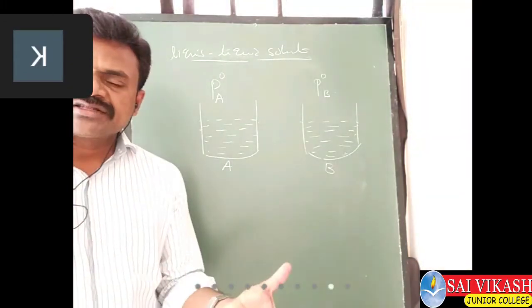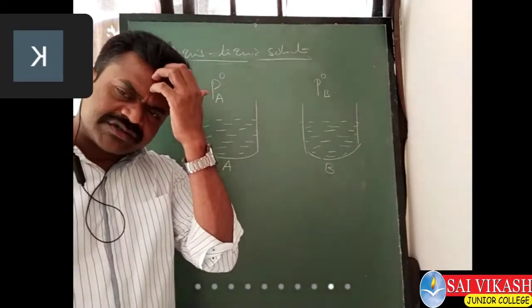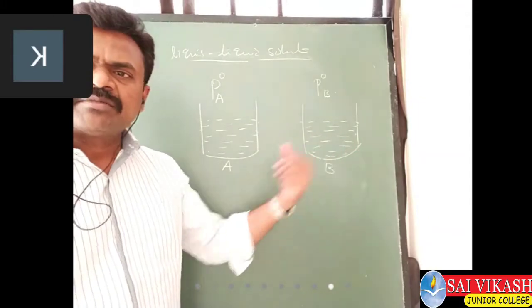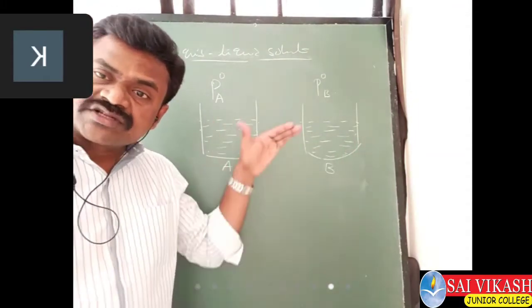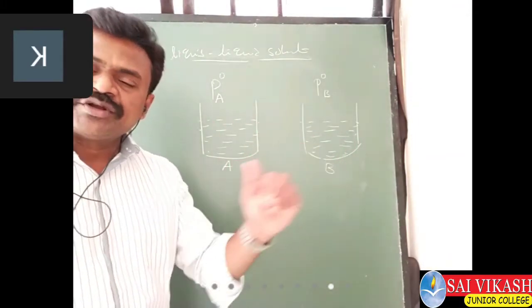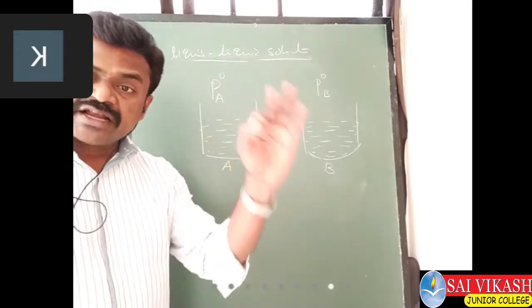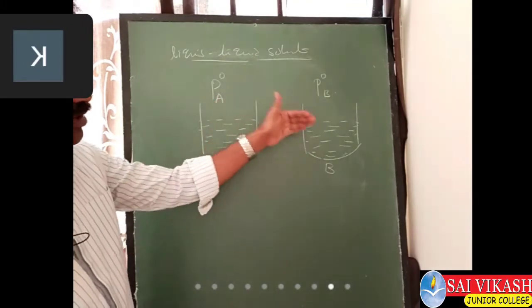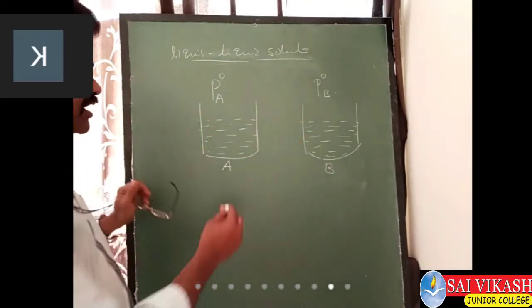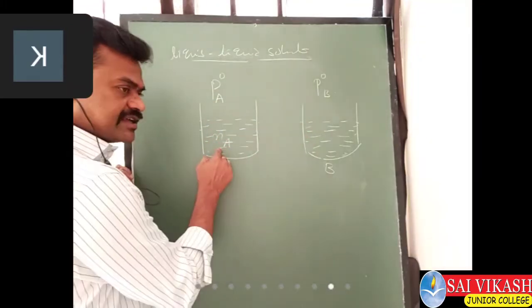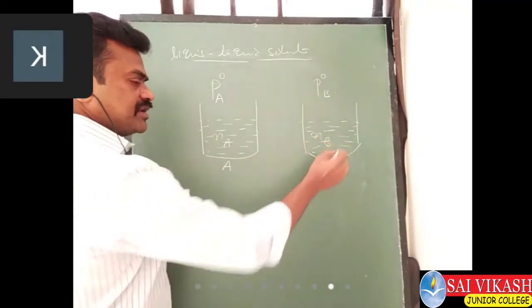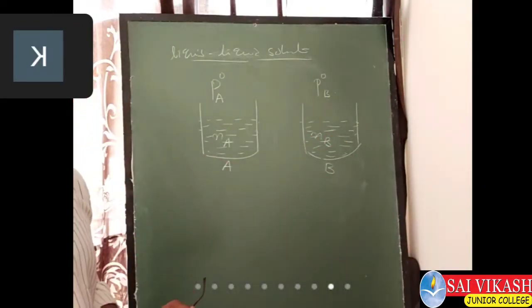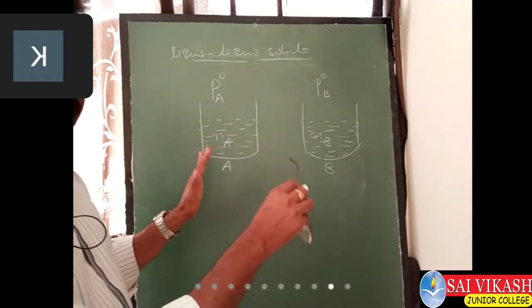Some quantity is there, which means it has some number of moles. These numbers of moles we are going to use in further topics, that's why I'm using the words number of moles. The number of moles of A is there, and the number of moles of B is there. The number of moles of A I denote with the symbol Na, and the number of moles of B with the symbol Nb. Okay, this is the introduction.